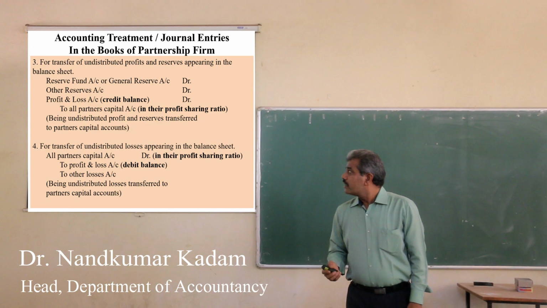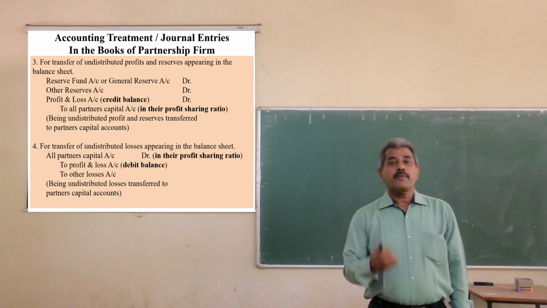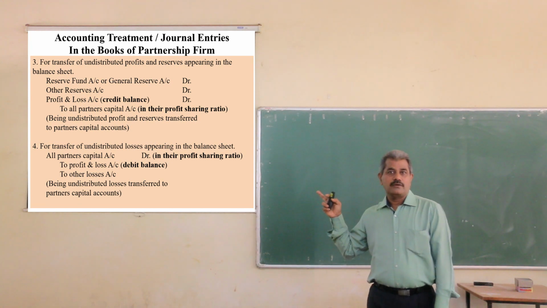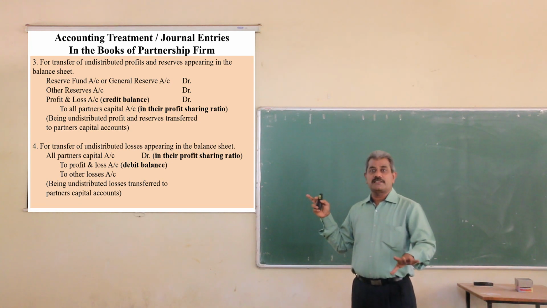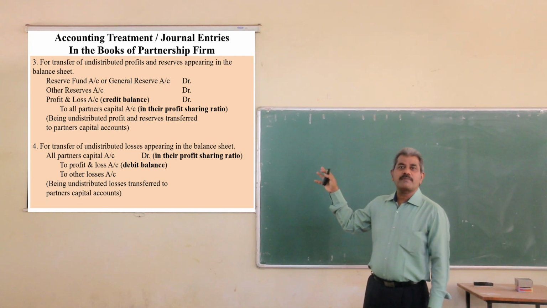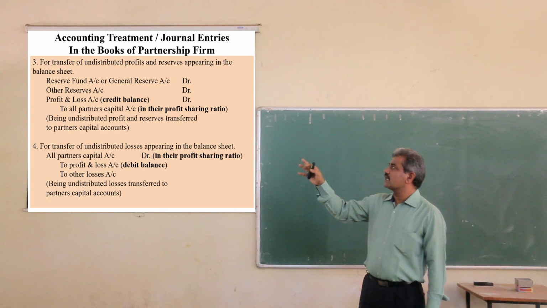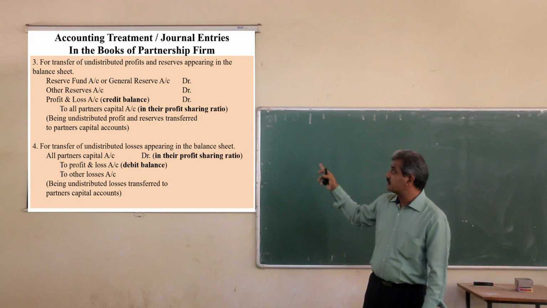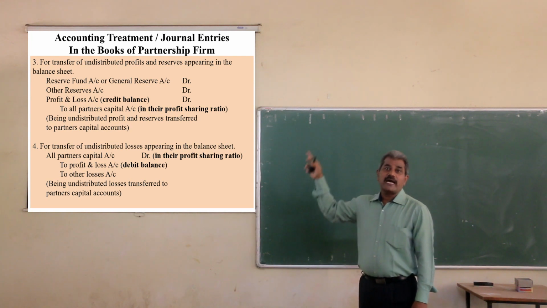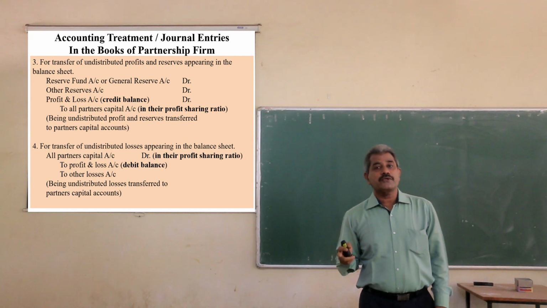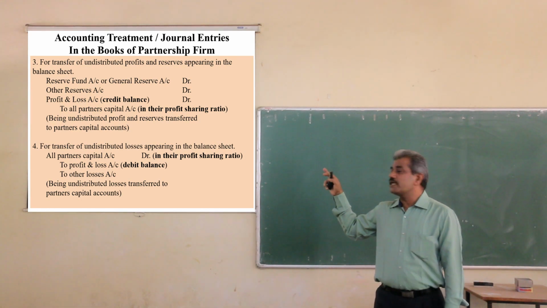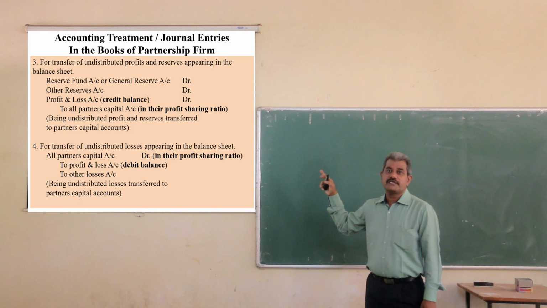Next is transferring the profit balances and loss balances shown in the balance sheet to the partners' capital accounts. A simple entry will be passed: reserve account debit, general reserve account debit, profit and loss account profit balance, that is credit balance, account debit to partners' capital accounts. All these items are distributed between the partners in their profit sharing ratio.